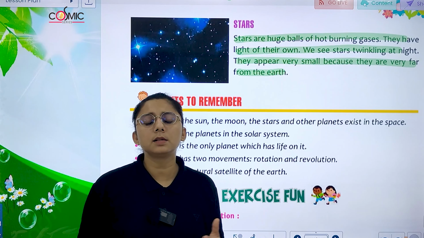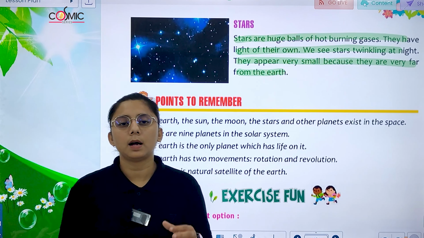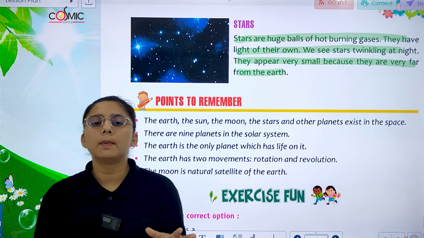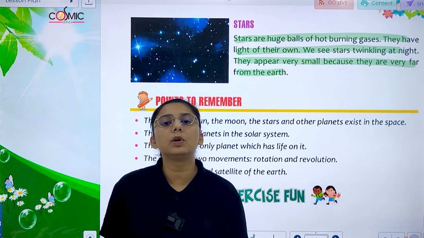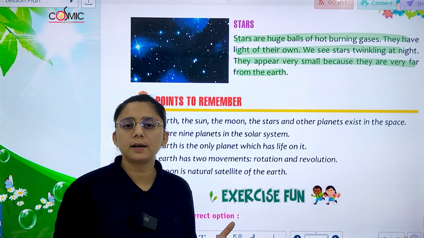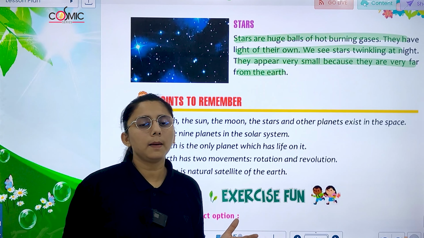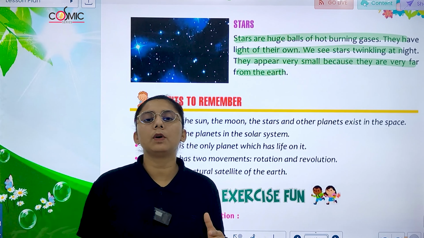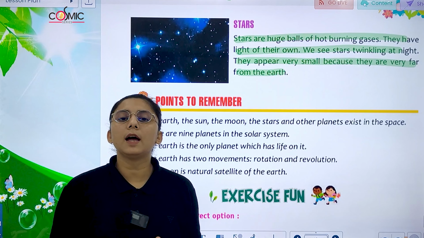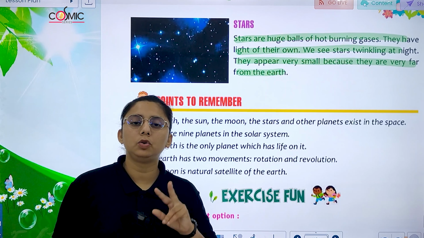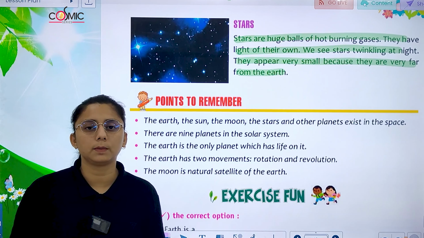We have different planets. Okay? Earth, Sun, and your Mercury, Venus, Earth, Mars, Jupiter, Saturn, Neptune, and Uranus. These different planets I have told you about. Check it. And then we have studied one by one about Earth, Sun, and stars. And we have seen the two types of movement, rotation and revolution.